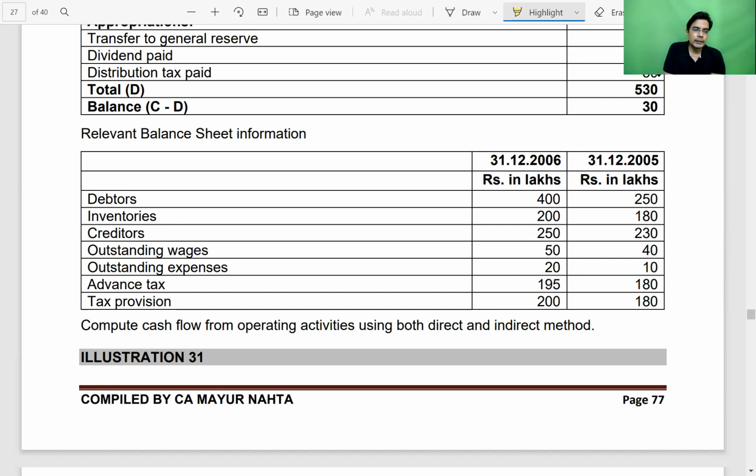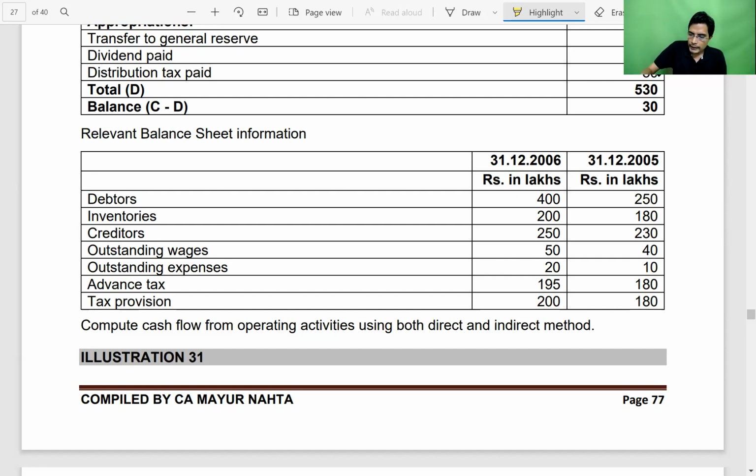Whereas under indirect method, we start with net profit, then step 2, non-cash items and non-operating items, then step 3, working capital changes, step 4, tax paid, step 5, extraordinary items, and then we finally get the answer. So right now we are only focusing on direct method. And number 2, any item which doesn't come in operating activity, we will ignore it because they are not asking us to prepare a full-fledged cash flow statement.